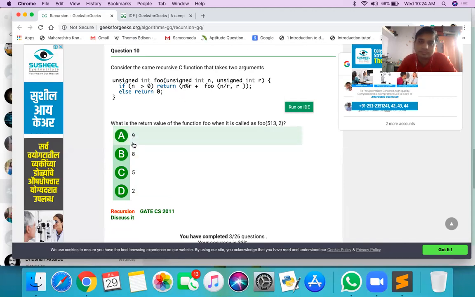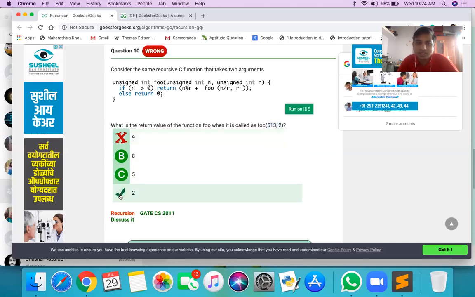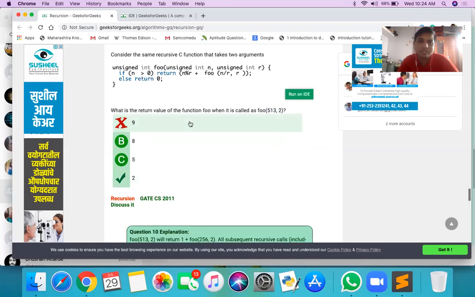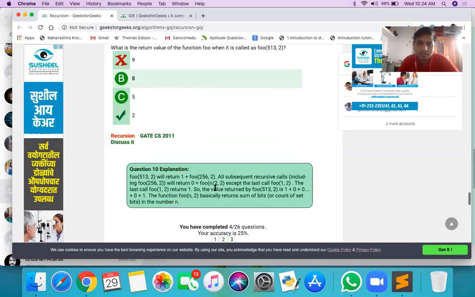So when we solve it with 5, we get the answer. Yeah, I think 9 should be the answer. No, sir, only 2 we got, sir. Okay, 2. Yes, sir. Return n modulus r plus.